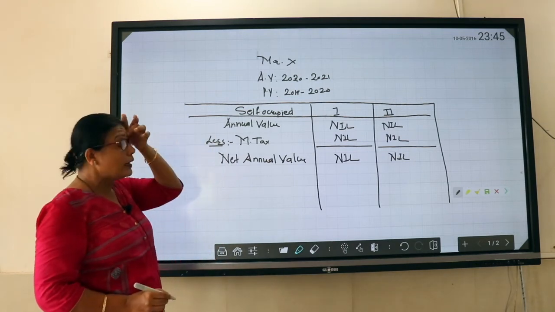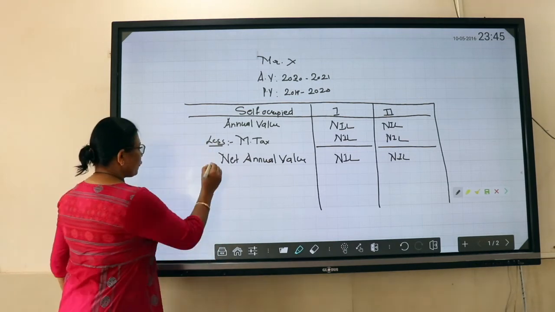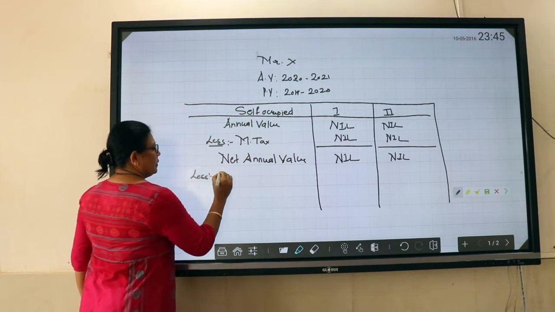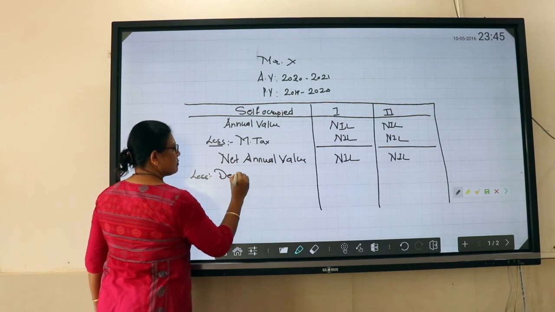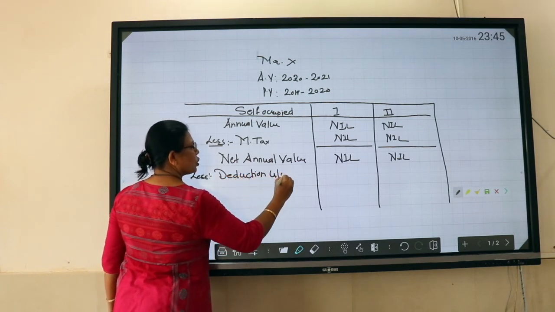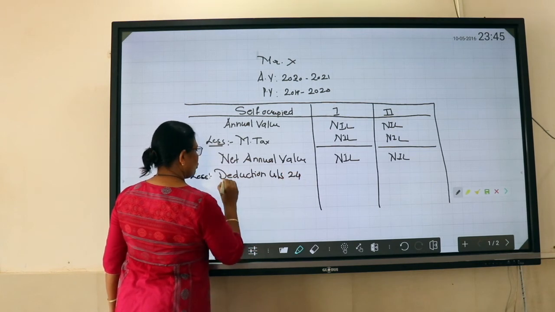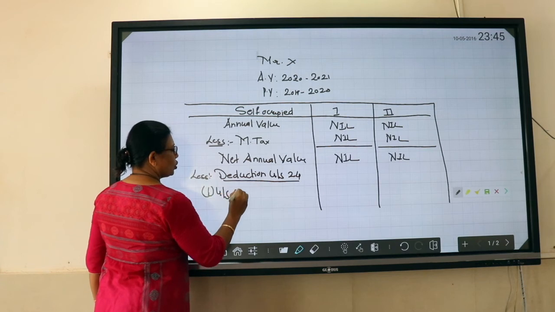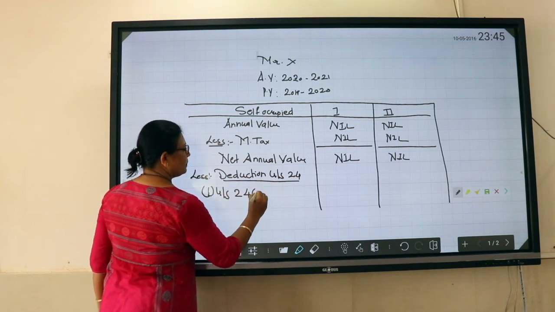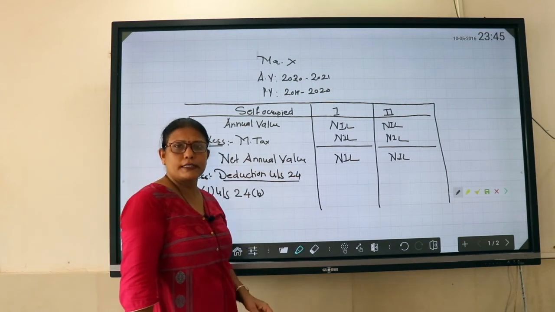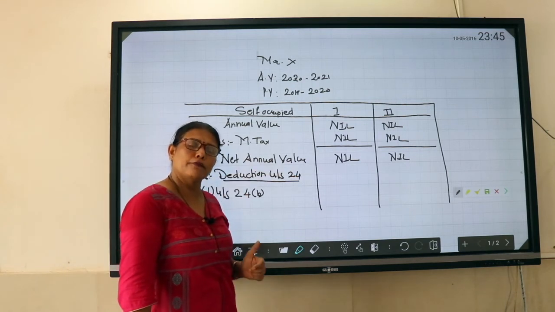Now let us look at the claiming of deduction. From this we deduct the deduction under section 24. Only one deduction is applicable, that is under section 24(b). In case of the first house, it is interest on borrowed capital for construction.